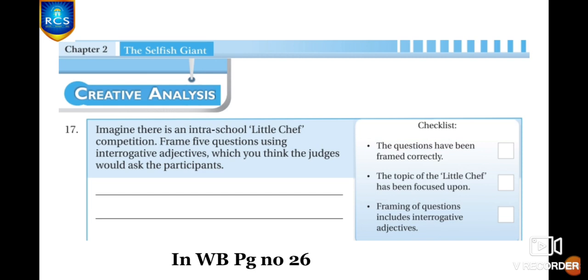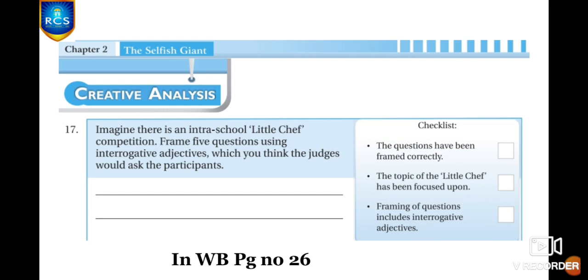Imagine there is an intra-school little chef competition. Frame 5 questions using interrogative adjectives which you think the judges would ask the participants. Children, you just imagine there is an intra-school little chef competition. Yes, and you have to focus on the topic of little chef. Yes, and you have to frame 5 questions using the interrogative adjectives, and you just think of what the judges would ask the participants and frame those 5 questions.